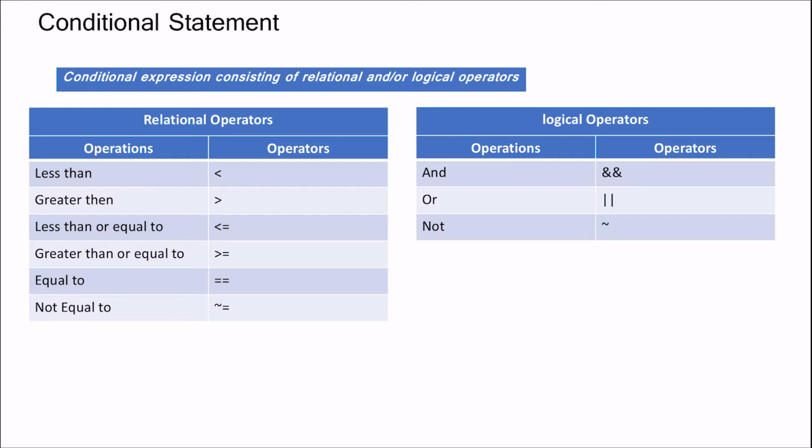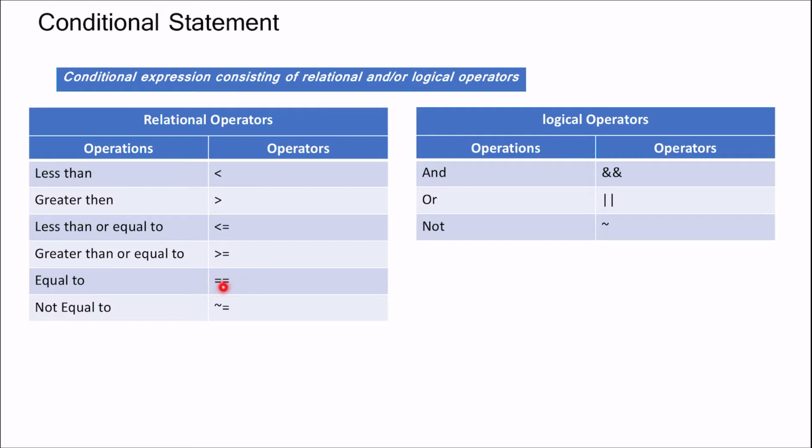For less than we use this sign. For greater than we will use this sign as an operator. For less than or equal to we will use less than and equal to sign, for greater than or equal to we will use this one, and for equal to we use double equal to.